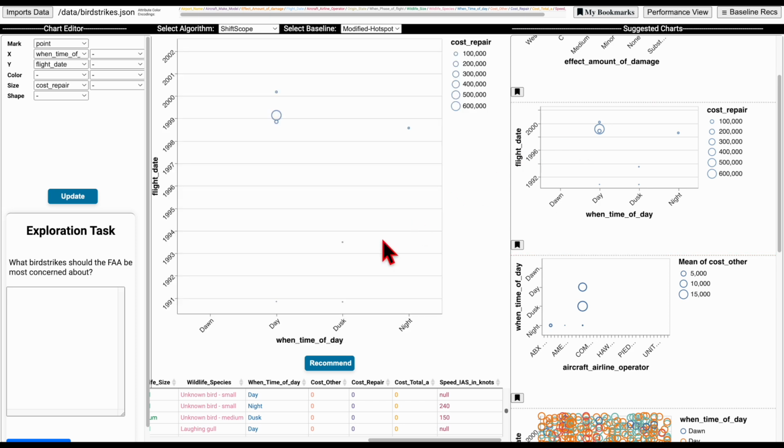For example, this chart on the y-axis shows the date of flight of the airlines and the time that the airline flew. And these circles here represent the mean cost to repair of the bird strike incident. For example, here we see that on February 22nd, 1999, during day there was a collision, and the cost of repair for that collision was around $700,000. We can bookmark this chart.